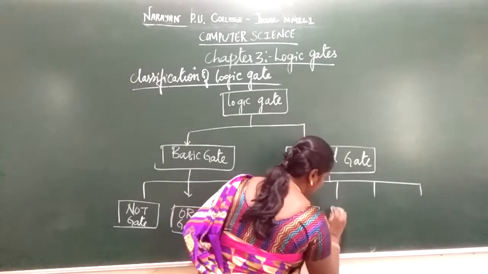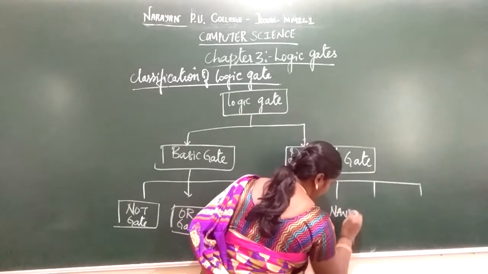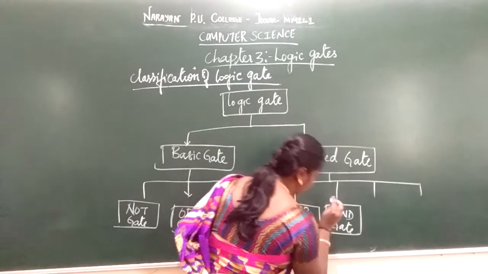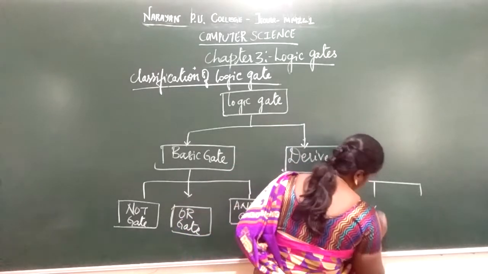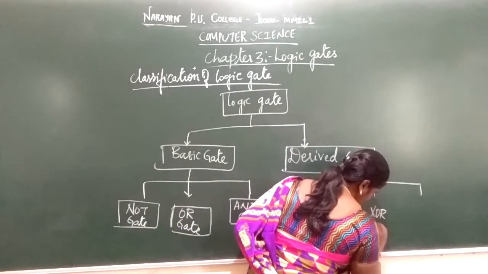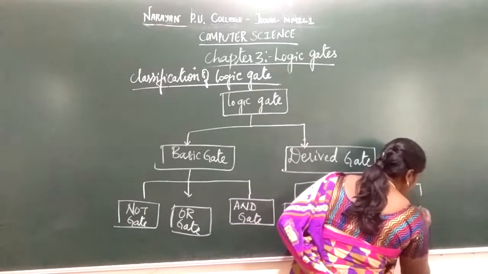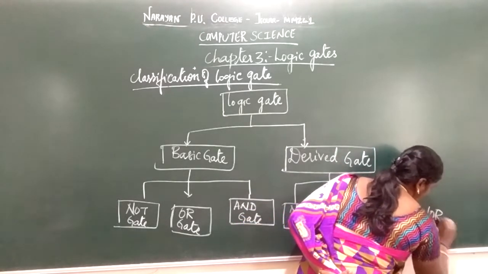Second is the NAND gate. Third is the XOR gate. Fourth is the XNOR gate.